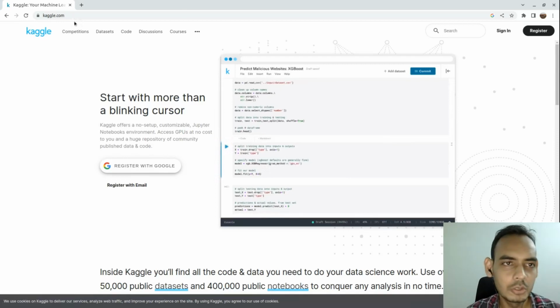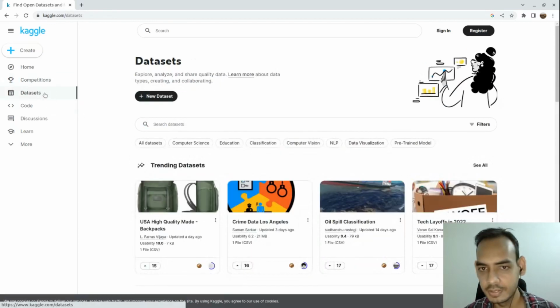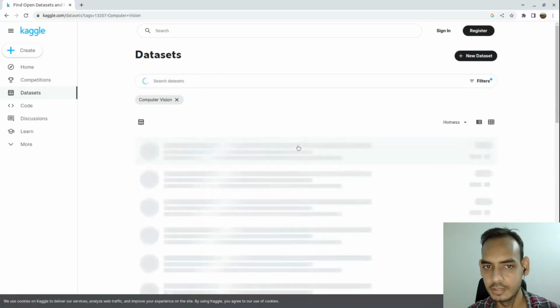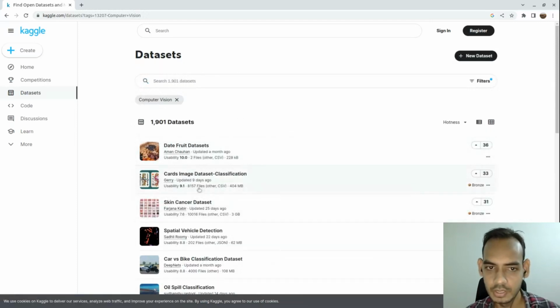And along with that, it also provides other features like competition, where you can participate in data science competitions and collaborate with other Kagglers. And it also has a repository of data sets, and if you're looking for specific data sets to work on, then you can just go and filter down those data sets here. Like for image classification, you can go under computer vision and select the data set and start working on it.